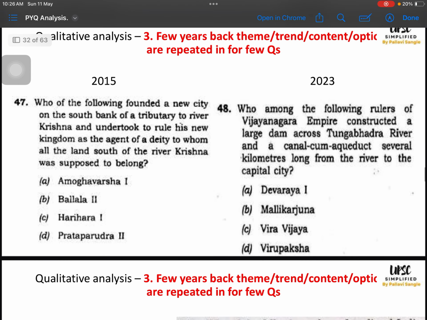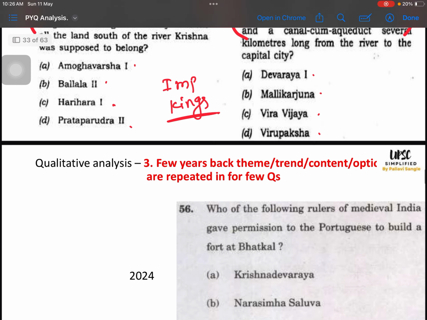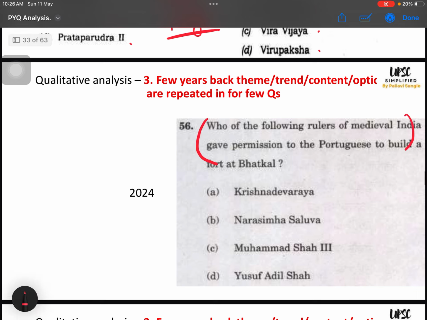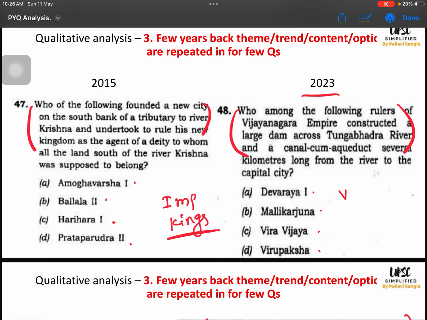Then in 2015 they asked about the description of a king, and options were given. In 2023 they asked another description and options were given. So important kings of ancient and medieval is an important theme, right? And in 2024 they have again given the description of a king and we were supposed to identify the king. So I have derived that Vijayanagara kings are very, very important, right? Vijayanagara kings should be thoroughly prepared. Important prominent Vijayanagara kings, right? And the Vijayanagara kingdom itself is a repeated theme.